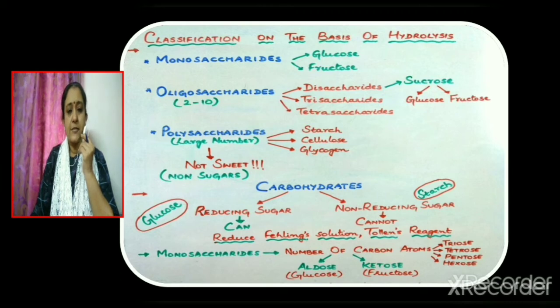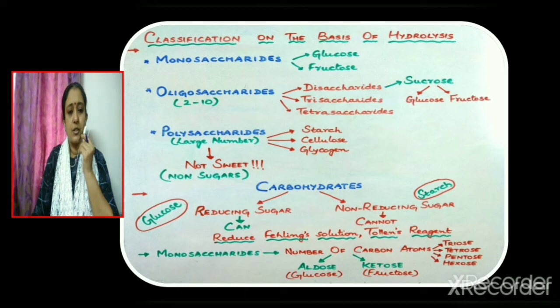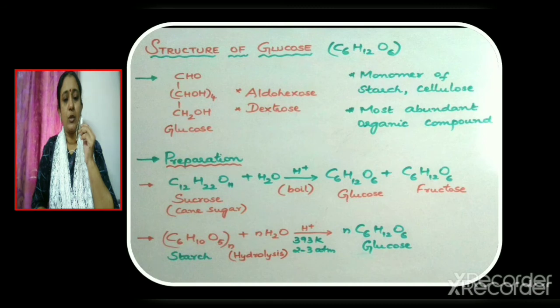Now consider the next classification, which is based on the functional group present. Monosaccharides are of 2 types, aldose and ketose. If an aldehydic functional group is present, then the monosaccharide is named as aldose. If a ketonic functional group is present, it is named as ketose. Glucose is aldose, whereas fructose is ketose, because glucose contains the aldehydic group, whereas fructose contains the ketonic functional group. Let us now study in detail about glucose.